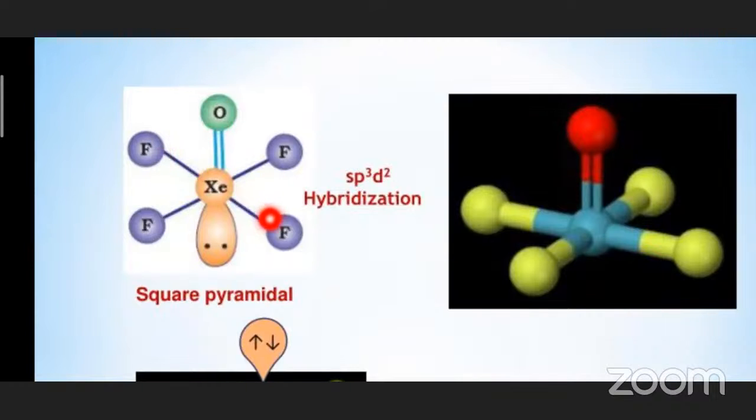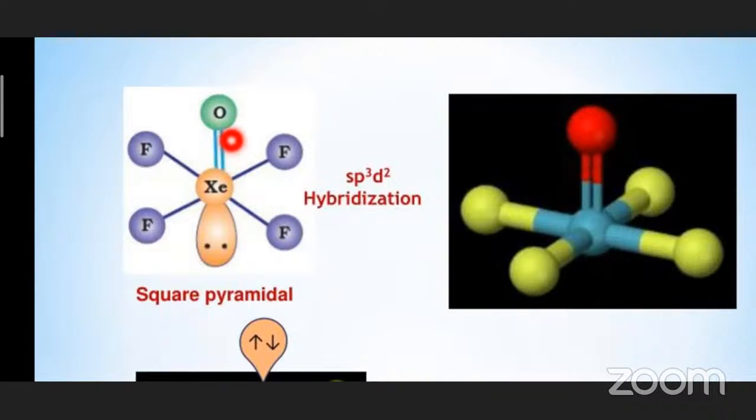XeOF4. So how many excitations are required? 3 excitations. Upon 3 excitations, there would be 6 unpaired electrons. So single bonds with fluorine and oxygen forms a double bond. So what is the hybridization over here? Whenever a double bond is there, we have to consider only one, that is a sigma bond.